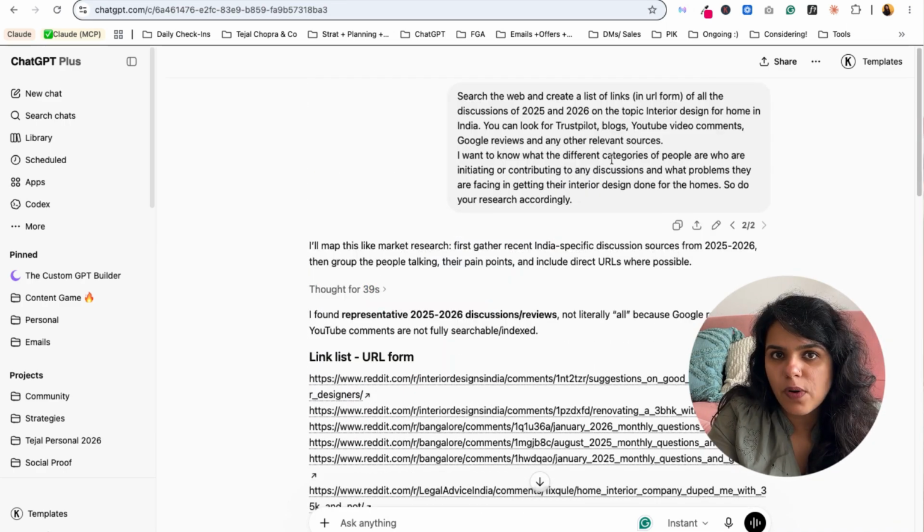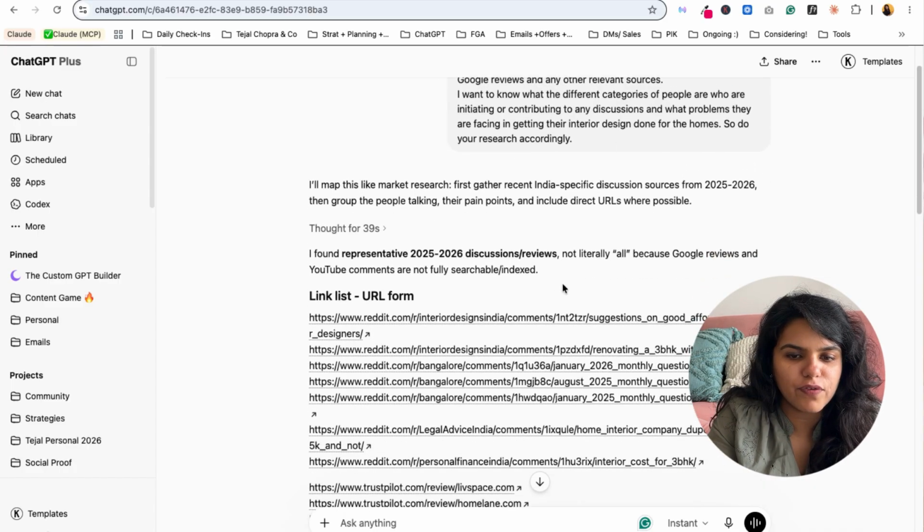So when you're using this prompt that I gave you, all you need to do is change this. Basically, I'm using interior design for home as the topic. You change your topic according to your niche or your interest and then utilize this prompt. That is the change that you need to do. This I've done for interior decor.